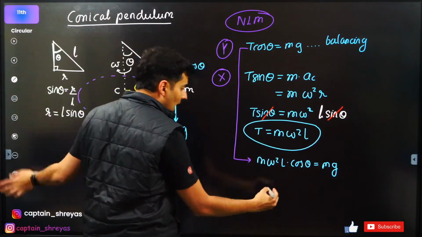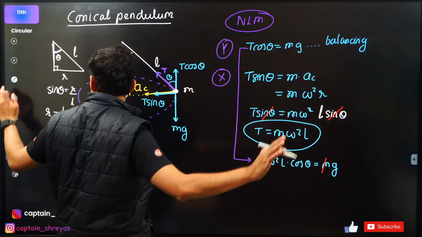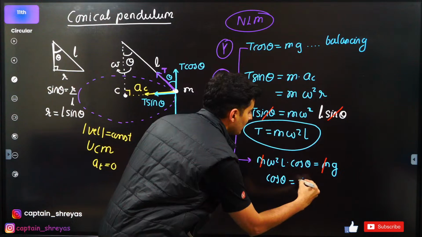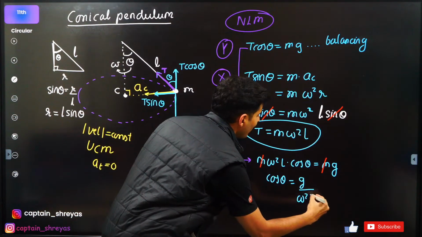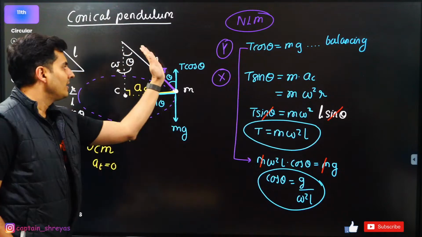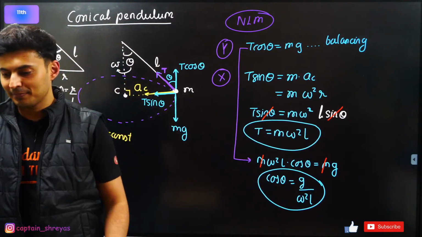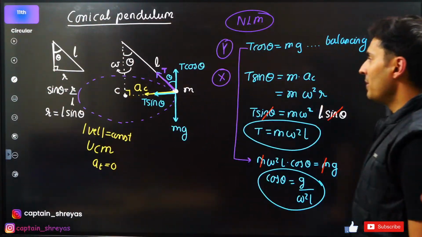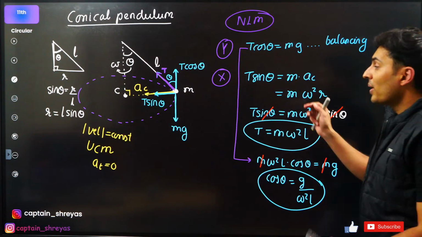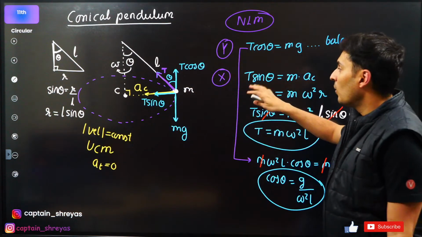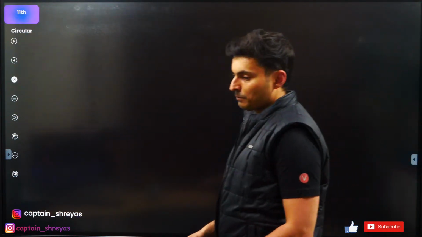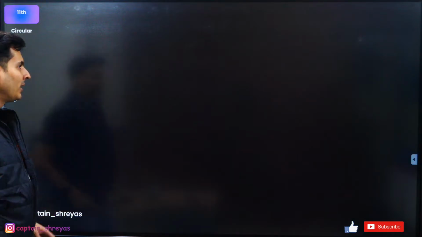You can see that this mass and this mass cancel, and I'm just left with cos theta is g divided by omega square L. This is another formula which you can remember to find how much angle this pendulum makes with the vertical. Great. This is the best example of how you can use Newton's laws and also the concepts of circular motion. Let's move ahead.